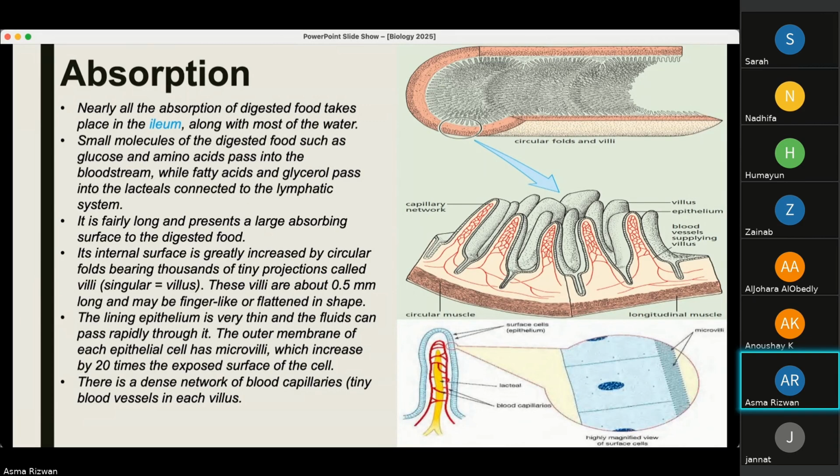The outer membrane of each epithelial cell is further thrown into folds, which are called microvilli, if you can see right here, which increase the surface area again 20 times more. The villi were already increasing the surface area and they increase it further. Then there is a dense network of blood capillaries, which you can see right here, which are tiny blood vessels in each villus. All of these structures aid and make absorption efficient.